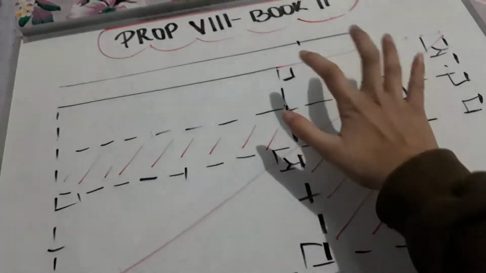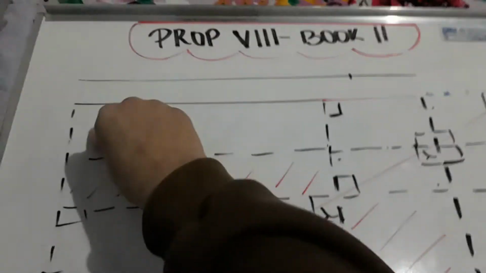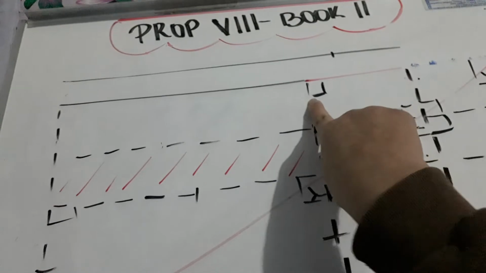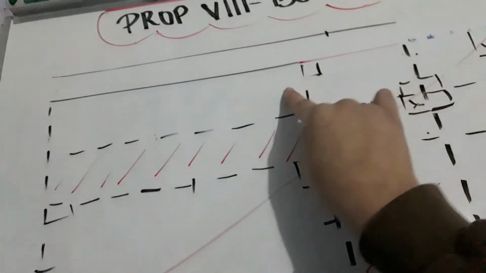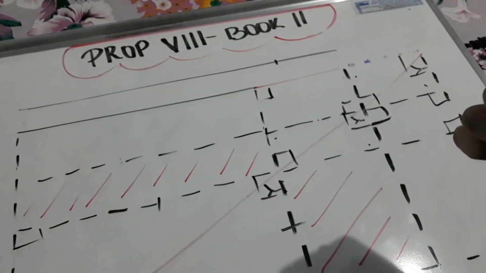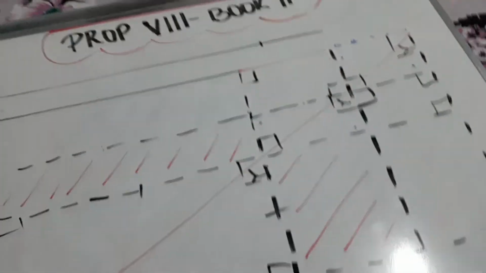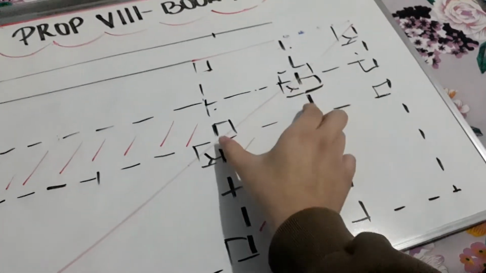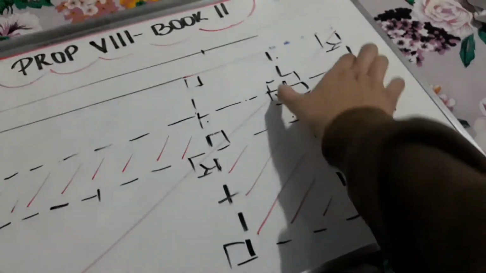So let's, for example, add this one to all of them. As we know that the four squares are equal, let's get it started. We are going to have this plus this square plus this rectangle. This whole will be equal to this whole, that will be equal to this whole, or we can take this one plus this one, and this whole.